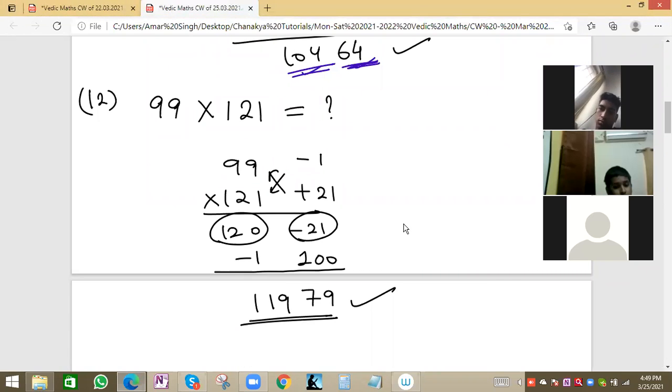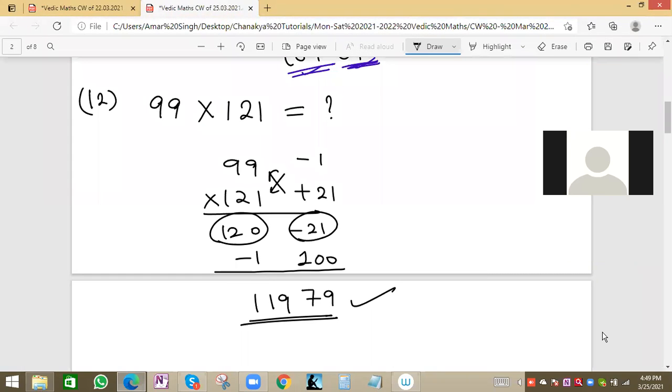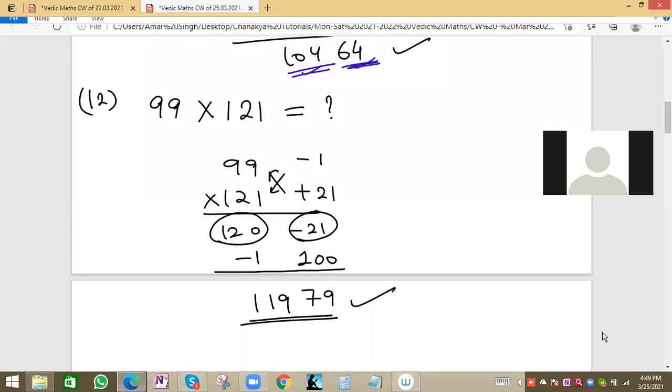Anyone having any doubt, they can ask. Especially Chanchal and Abhinav and others who have joined recently. Hemant also.